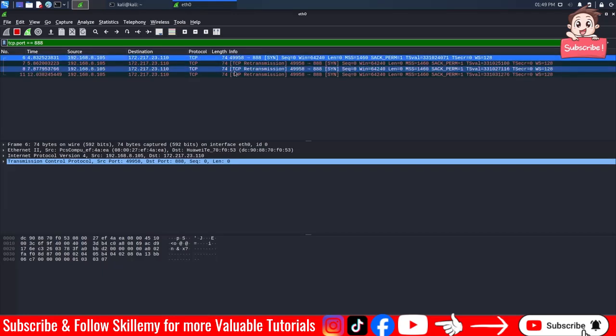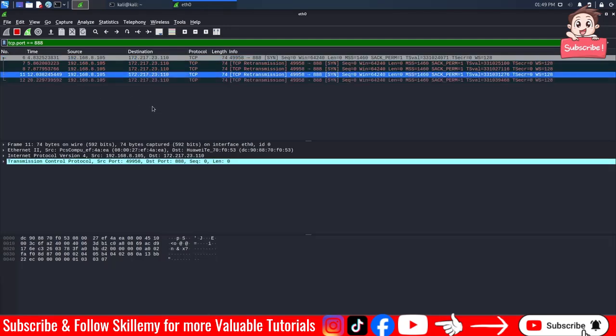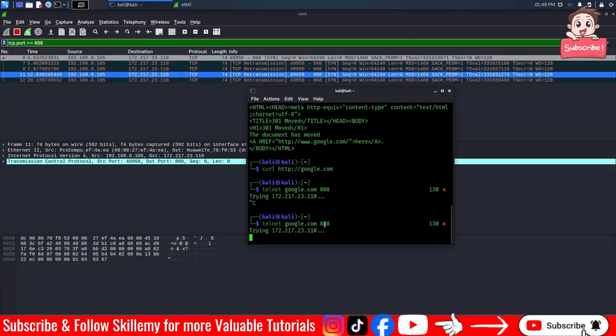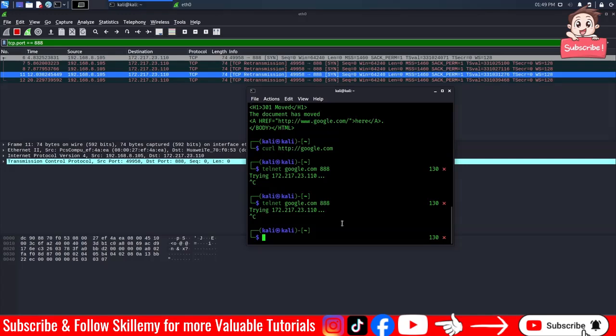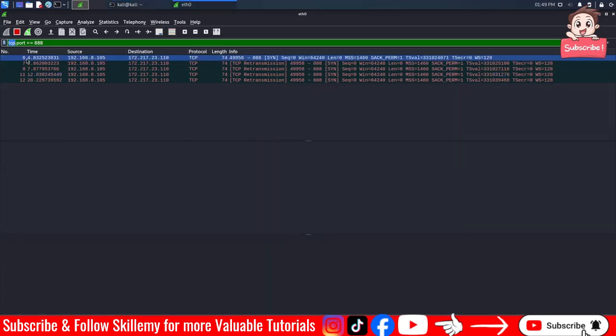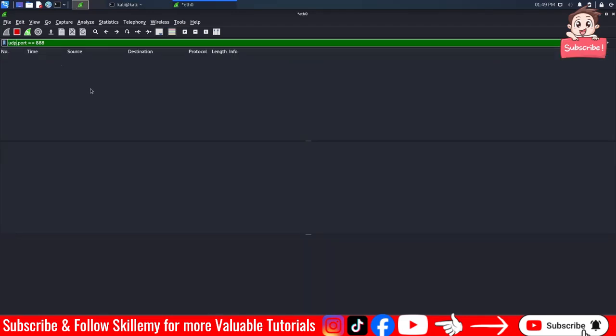And here you can see that it is not working, by the way, because this port is not opened from Google side. Okay, cool. Now the same thing for udp.port, it will work as expected. Now what if I want to see the packets where TCP contains a specific thing?